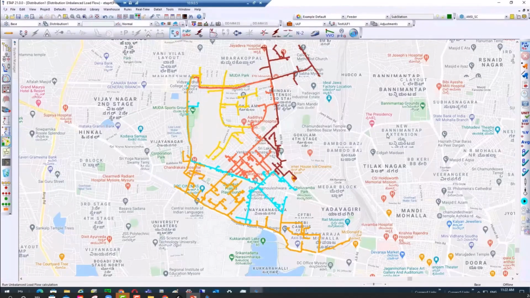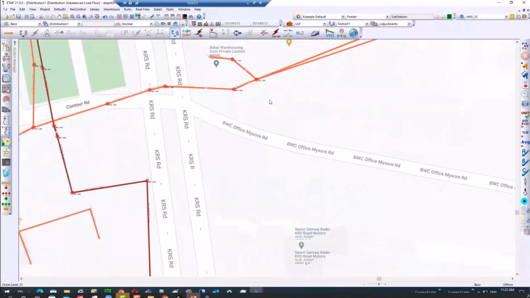Previously, we were on a one-line view. Now, transmission and distribution can be modeled in the same project file. But for this example, I am running a distribution system, as you can see across this Google Maps. We see it's color-coded by feeder, so each feeder is identified by the color and the connectivity.